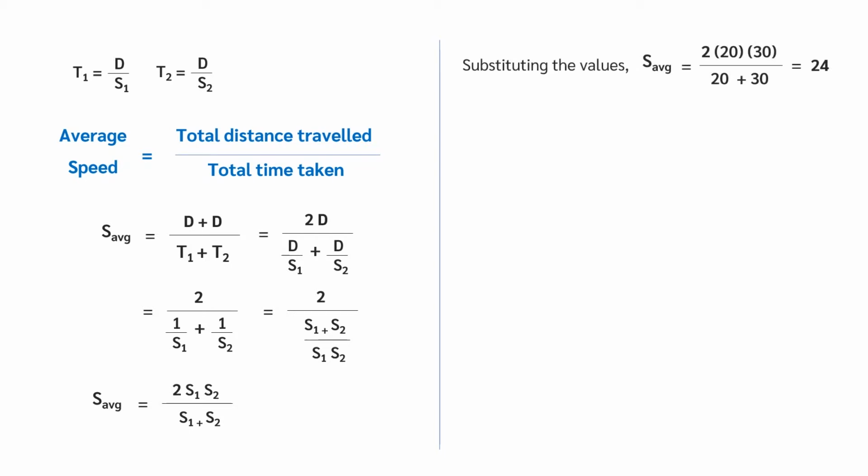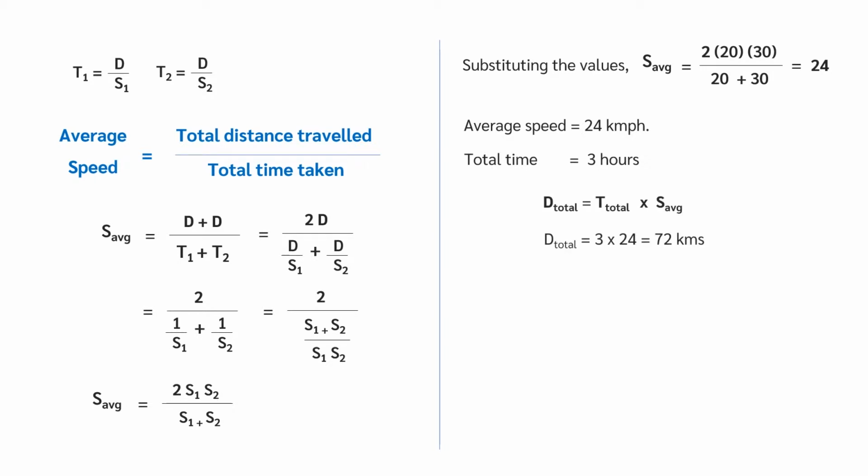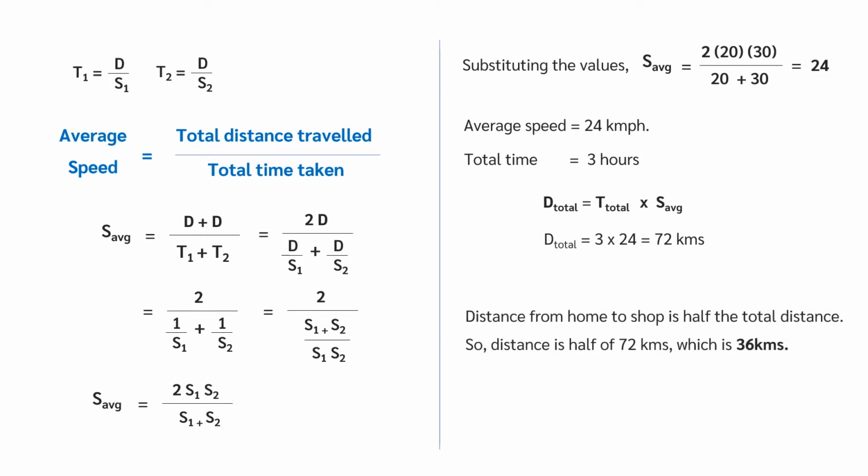So, average speed equals 2 into 20 into 30 divided by 50. This equals 24. Total distance equals average speed into time. So, 2D equals 24 into 3. Total distance, 2D is 72 km. Distance from home to shop is half the total distance.